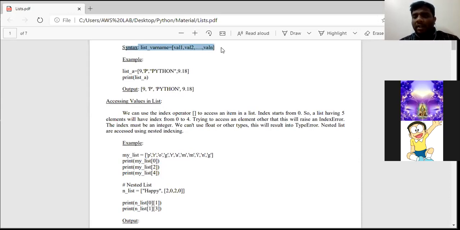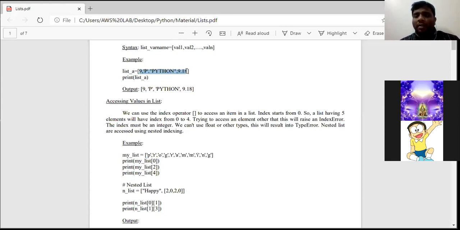Okay, this is the syntax of a list. First, we need to mention the list variable name, equal to the assignment operator, followed by the group of elements which are separated by commas and placed between square brackets. This is the sample program. Remember, these highlighted parts are called elements, or values, or also items.